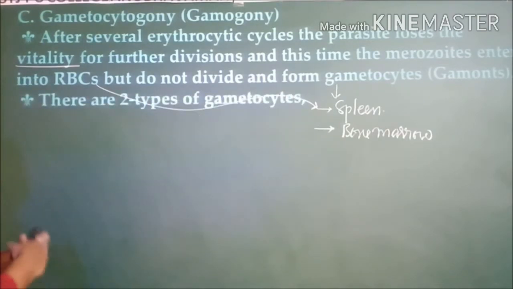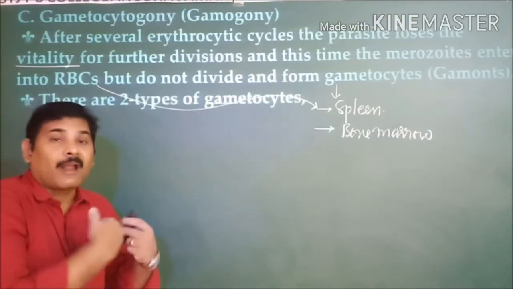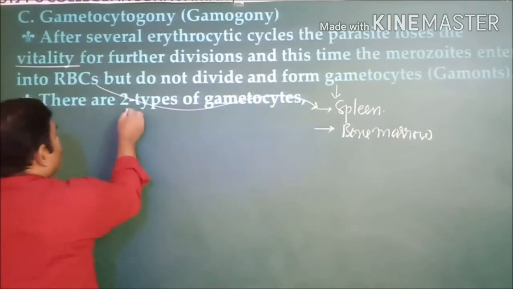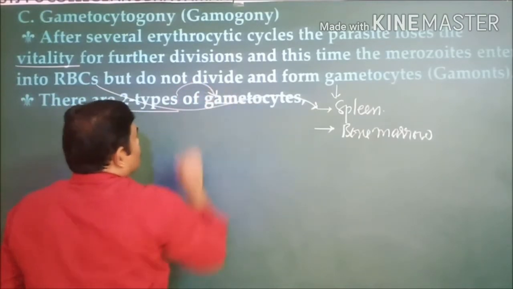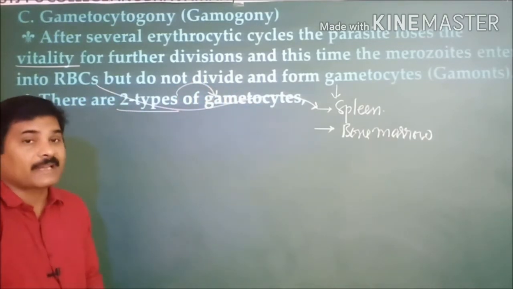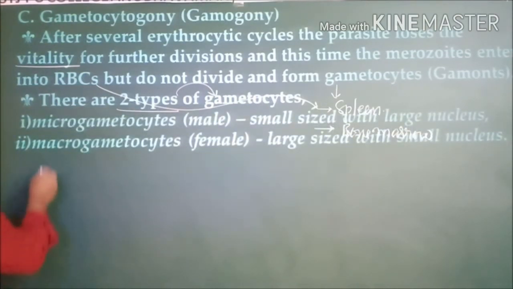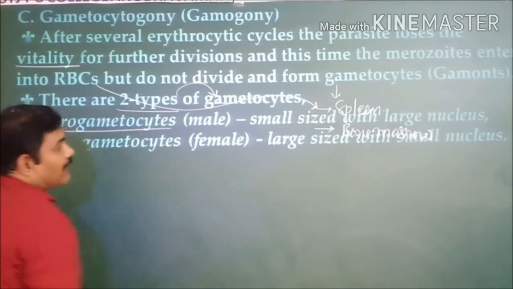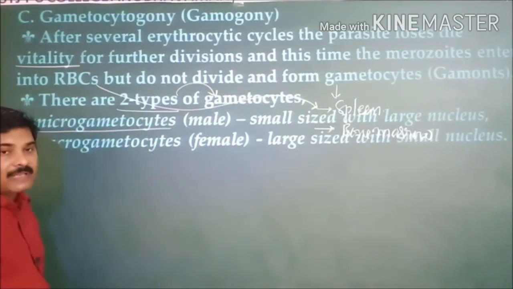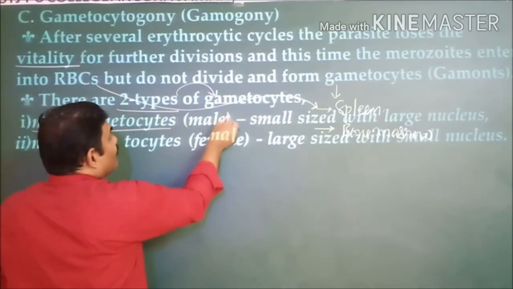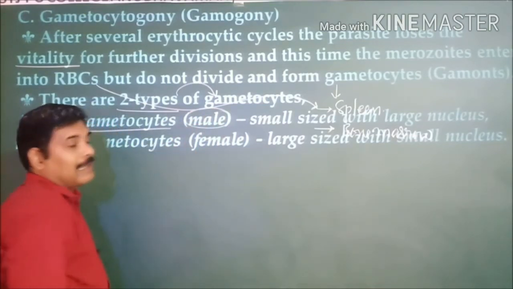As a result, these merozoites are transformed into two different types of gametocytes. Of the two types, the first one is known as the microgametocyte. This microgametocyte will in future develop the male gametes.